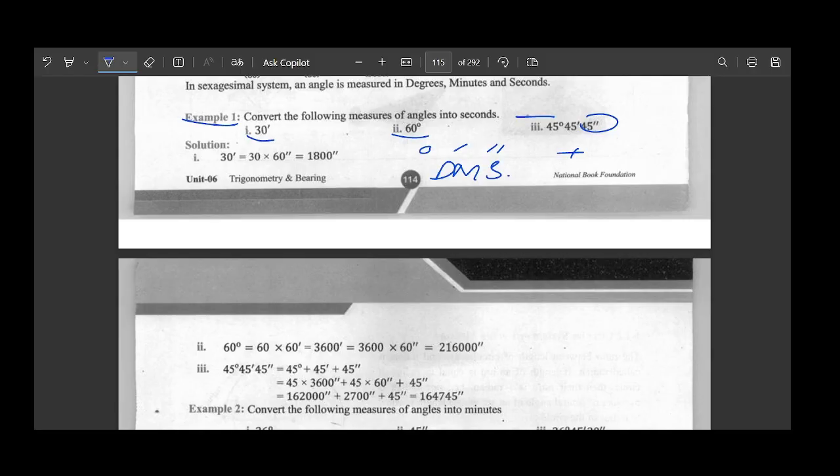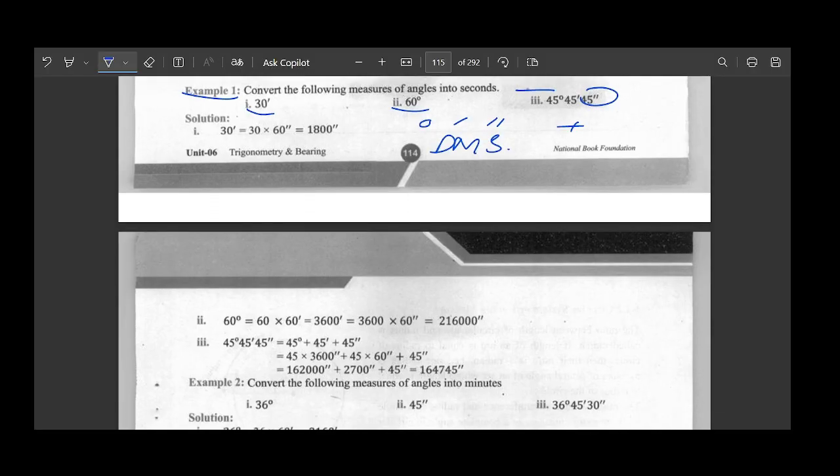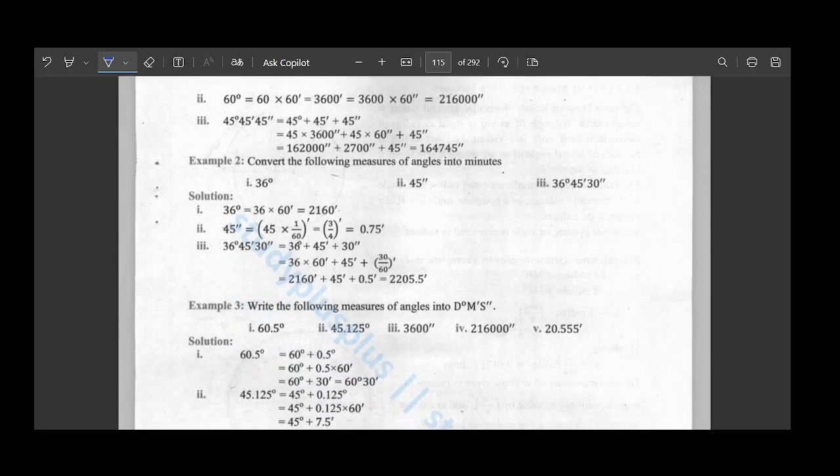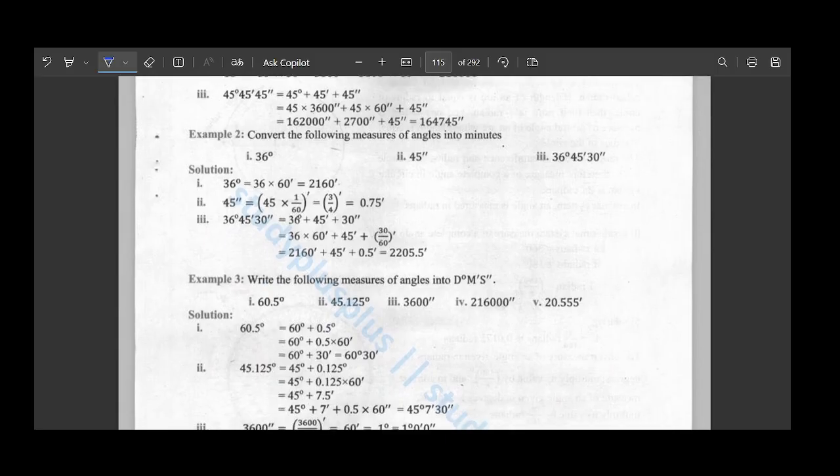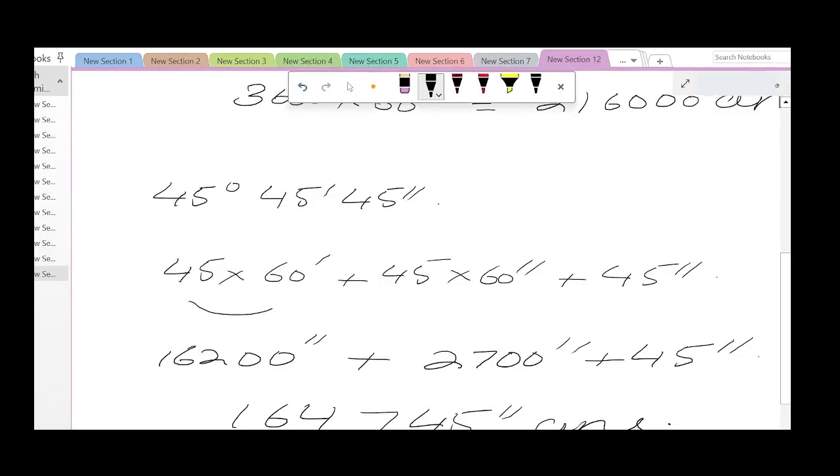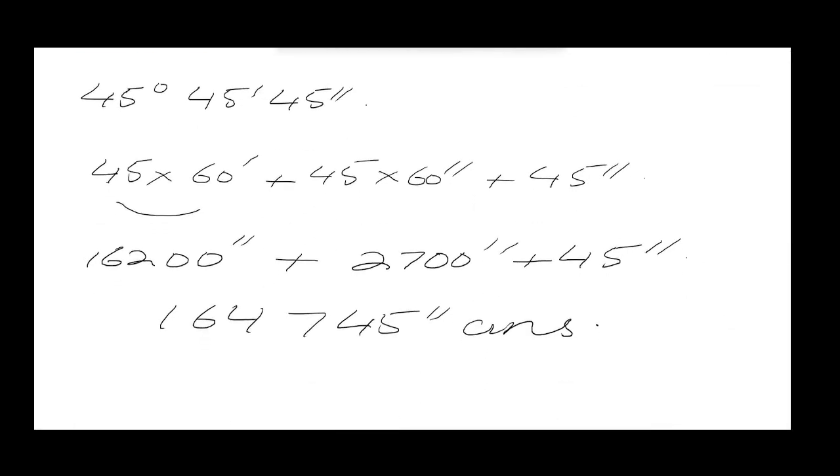Okay, let's move further. Let's move on to example number 2, where we need to convert the following measures of angles into minutes instead of seconds. So here we have 36 degrees. Now you're only going to multiply this one time with 60. Even the solutions are written here, but I just want you guys to do this yourself. So here we have 36 degrees. We're going to write 36 degrees here.